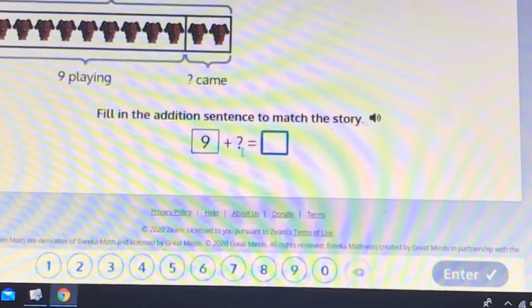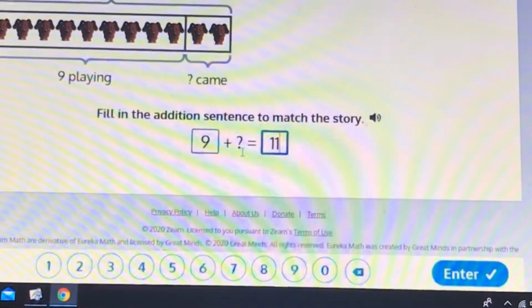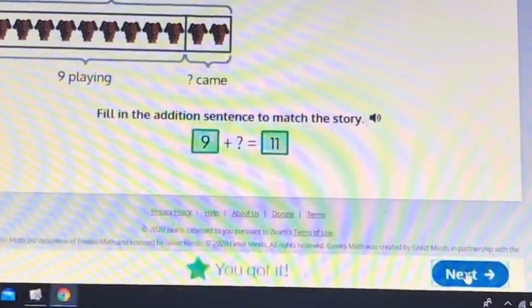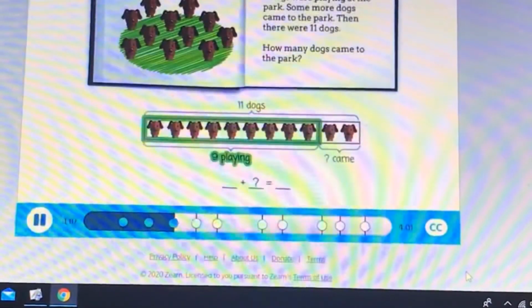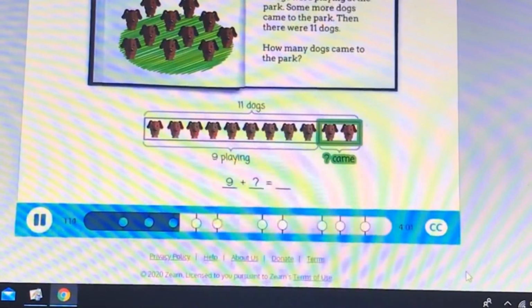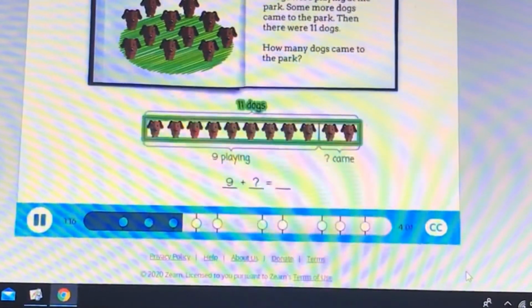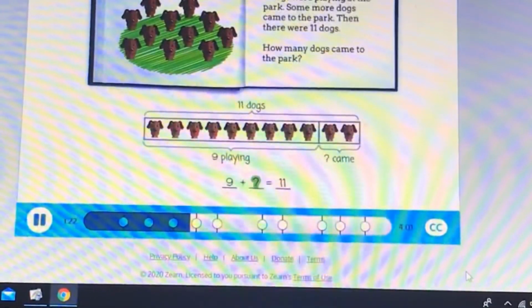So my total is what our number sentence is going to equal. Nine dogs playing at first, plus some more dogs that came, equals 11 dogs in all. So how many dogs came to the park? Complete the number sentence. Then complete the tape diagram.